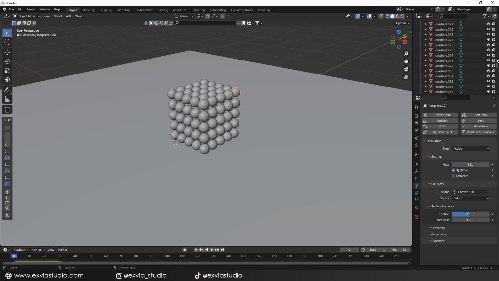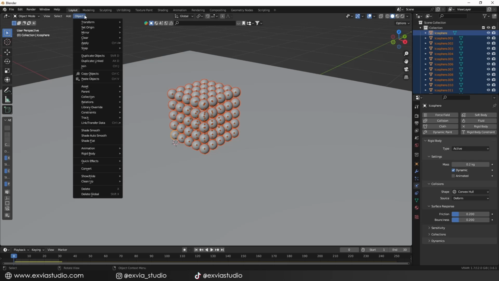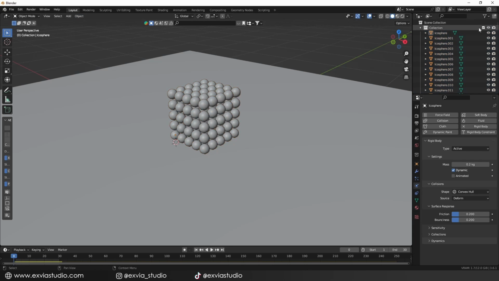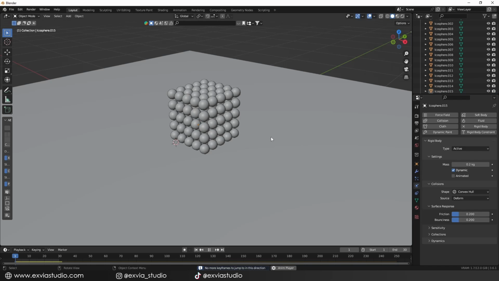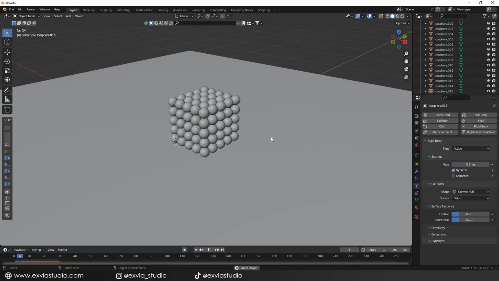We'll select all the spheres pressing Shift, and then we'll select the first sphere whose parameters we modified, but this time pressing Ctrl instead of Shift. You'll see that it becomes more highlighted than the rest. So now we'll go to the Object tab, look for the Rigid Body option, and select Copy from Active. That way the rest of the spheres will copy the parameters of the first sphere. With this simple solution, we can see that each and every sphere shares the properties of the first sphere that we modified before. The behavior and physics of all the spheres now look as they should, based on the setting changes we made.